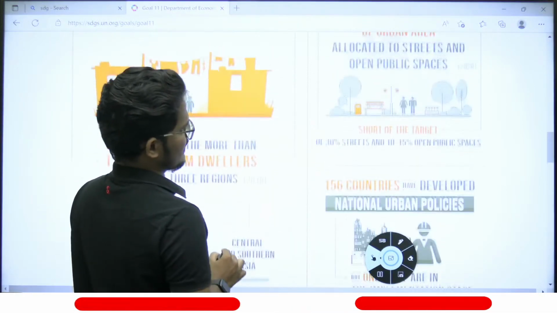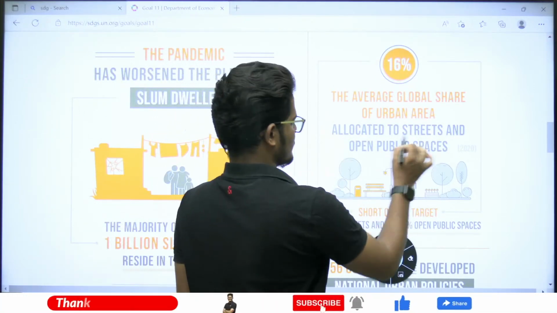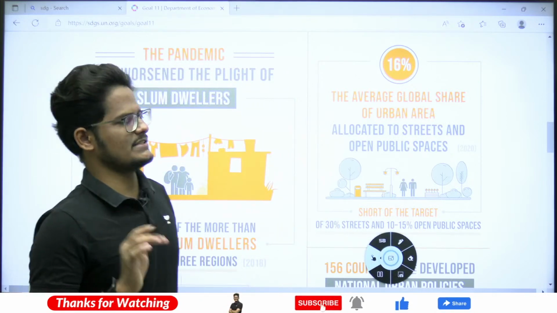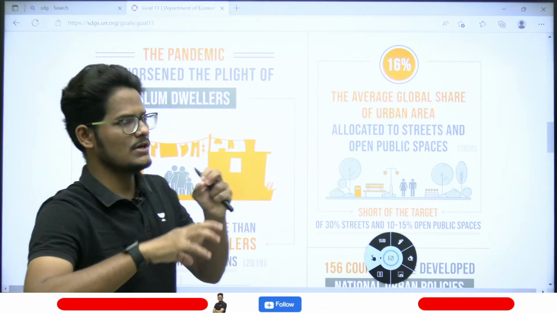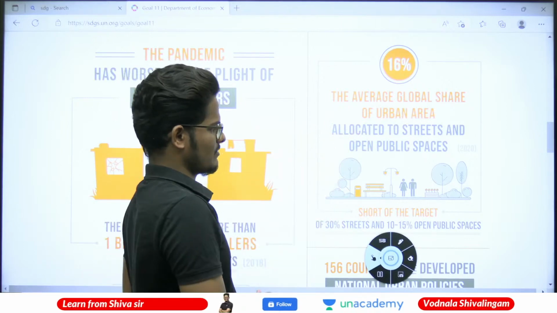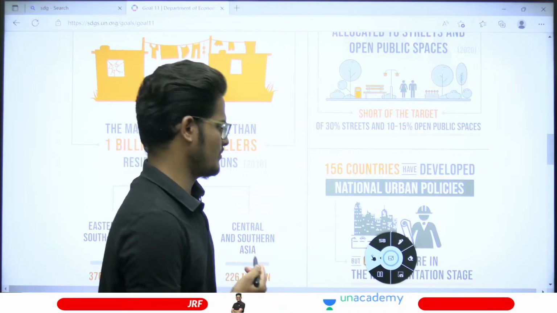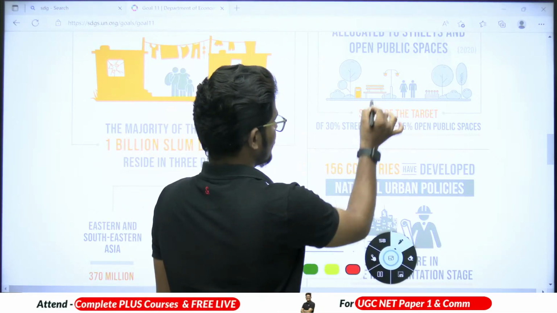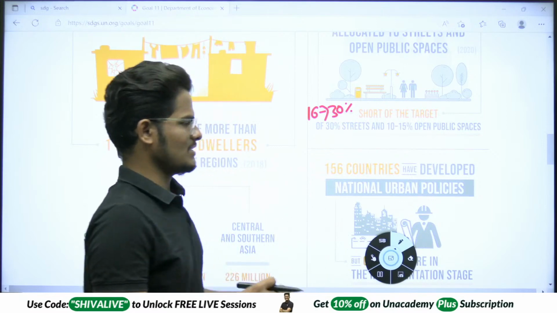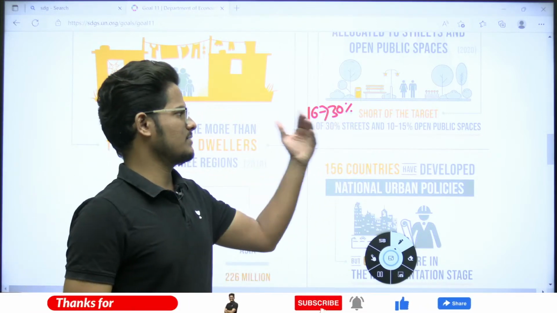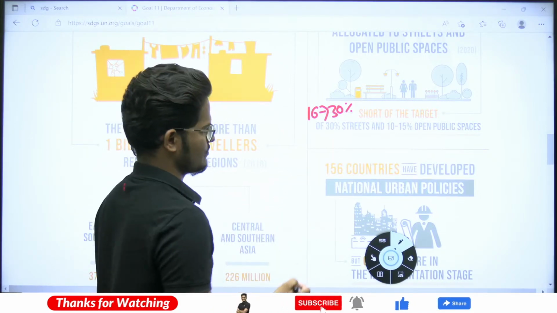Next, the average global share of urban area allocated to streets and open public spaces is only 16%. Means within the urban area, 16% of the area is allocated to small streets as well as open public places. This is short of the target of 30% for streets and 10 to 15% for open public spaces. We need to improve this: the street space has to be increased from 16 to 30%, and open public spaces also need to be increased to 10 to 15%.